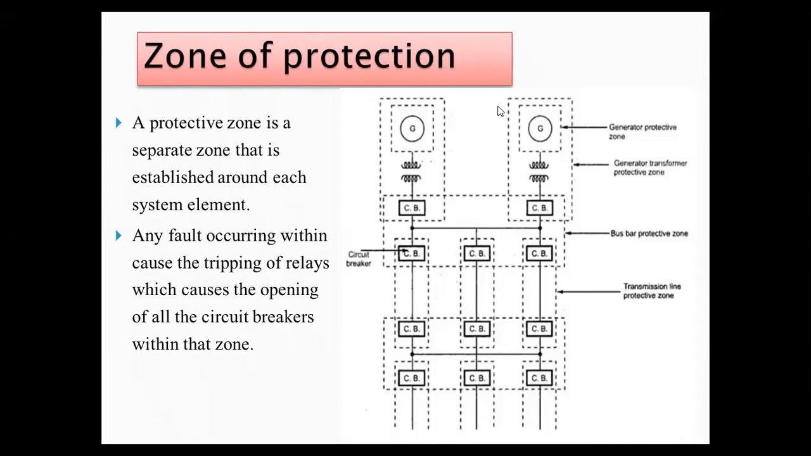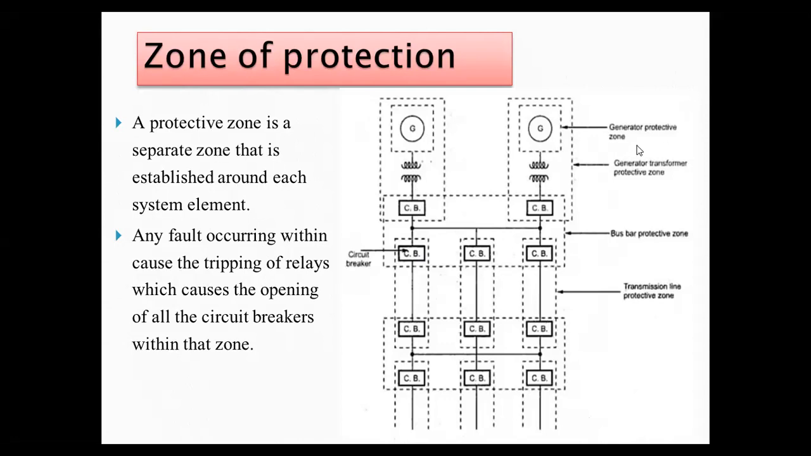So here you can see the different zones of protection. When we are considering this power system, these two are showing the generating station. At the generating station there are generators, then transformers. So this is one zone you can say here. Then after that this is the transmission line, and then the distribution line is there. According to that, the different zones of protection are there.